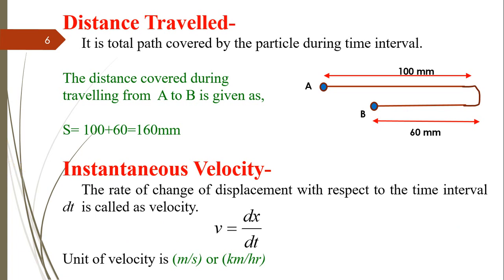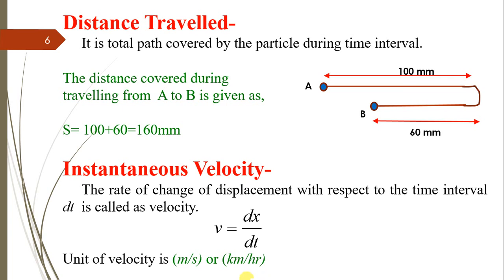Now the next term is distance travelled. It is the total path covered by the particle during the time interval. Many times students may get confused between these two terms, displacement and distance travelled. Always remember, displacement is the change in position of a particle, from the first point up to the last point, whatever the difference or change in position, we call it displacement. And distance travelled means from A to B, whatever path is travelled by that particle.